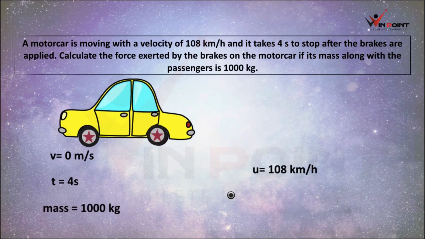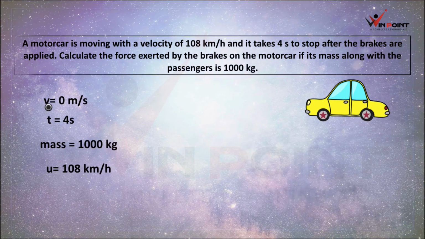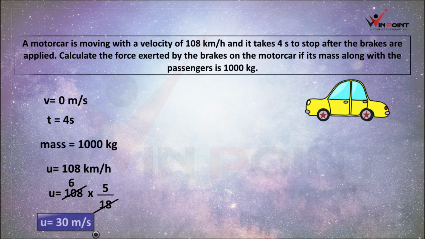First we are writing all the given values in the question. V is equal to 0 meter per second because it is stopping. T is equal to 4 seconds, mass equal to 1000 kg, U equal to 108 km per hour. We need to convert this km per hour into meter per second. How can we convert that? We can multiply it by 5 by 18. U equal to 108 into 5 by 18. It's a shortcut, and we can cancel this 18 and 108. It will be 6. 6 into 5 is equal to 30 meter per second.